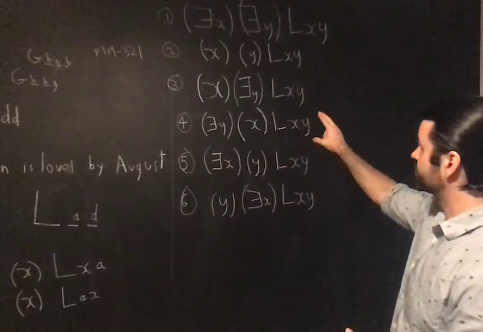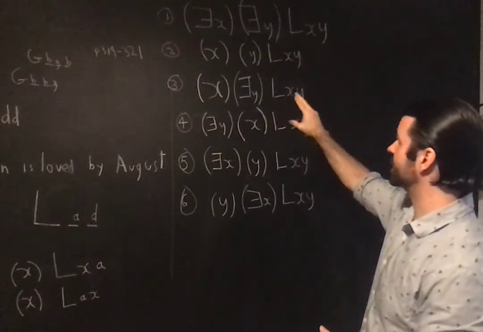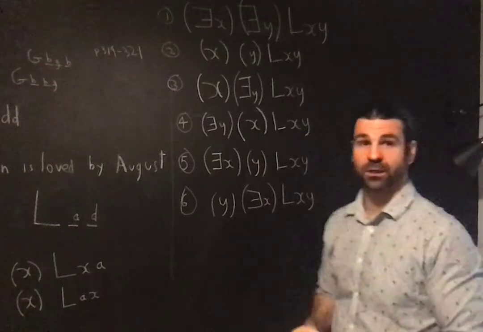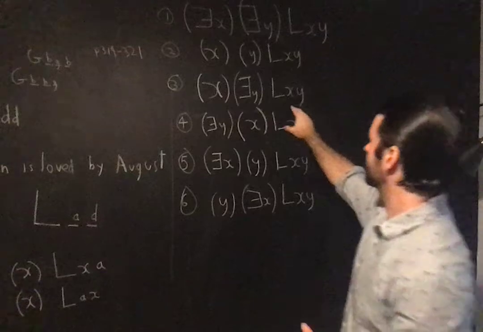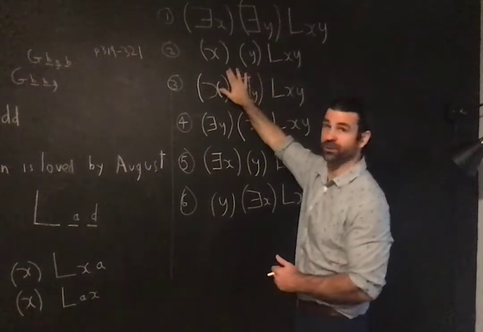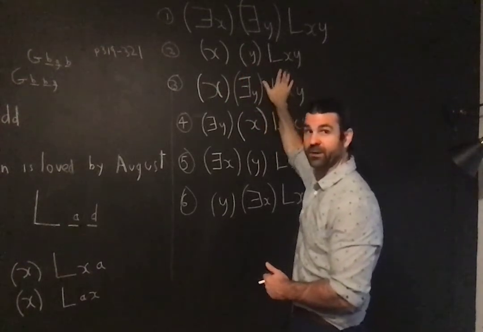The second one: for all x and for all y, x loves y. For every single x, the following is true: for all y, x loves y. Every single one loves everyone. That's how you read this.